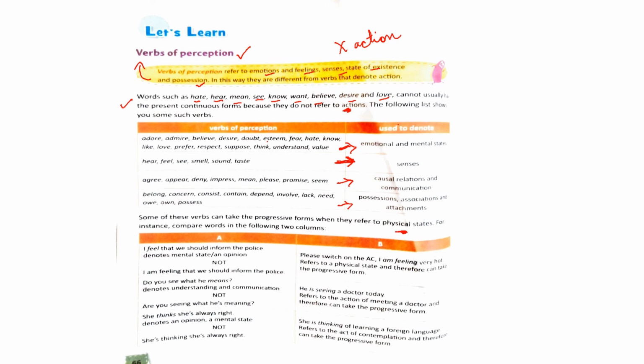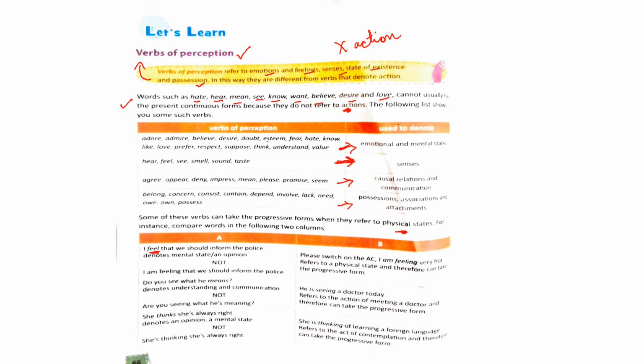So let's understand through this column what this point is saying. Look at column A, first one. See the example: I feel that we should inform the police. Here the verb feel denotes a mental state or an opinion, and whenever they denote a mental state or opinion, they are verbs of perception.